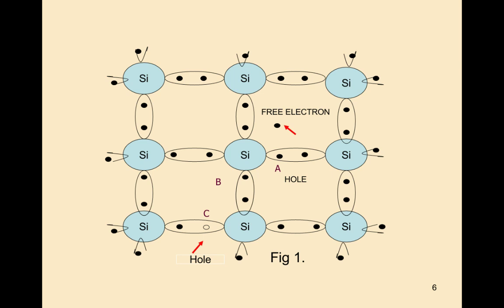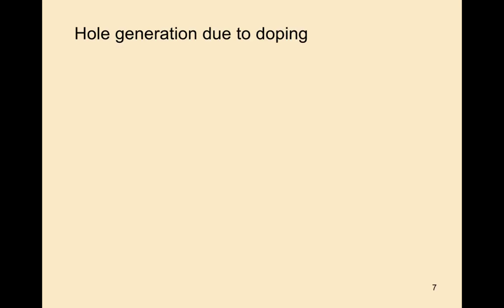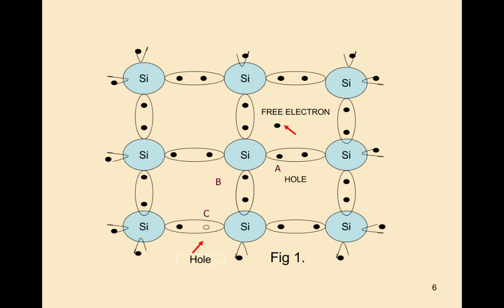See here, the silicon atom and how the covalent bond forms. See in the diagram the free electron and hole generation. This is formed by applying external energy only.